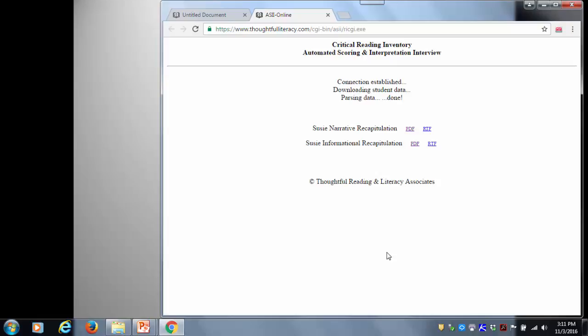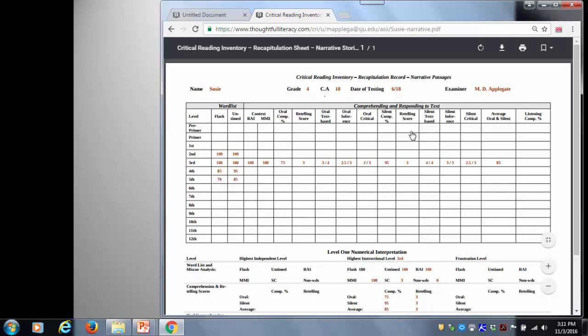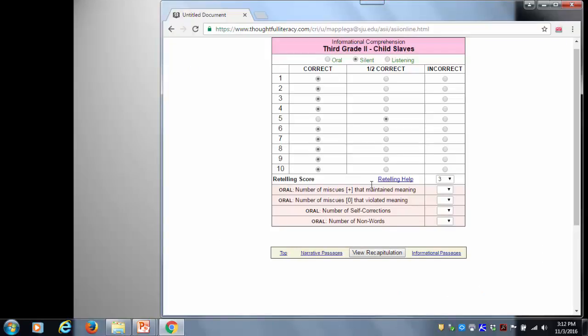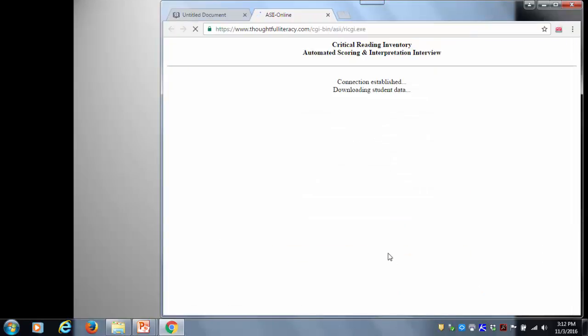So notice, you're not combining into one. Here is my PDF for narrative, and we see that that score is instructional. Let's look at what we have when we looked at the information.